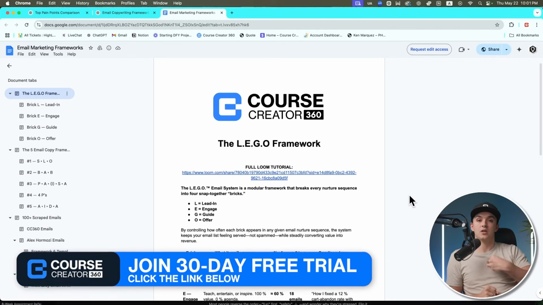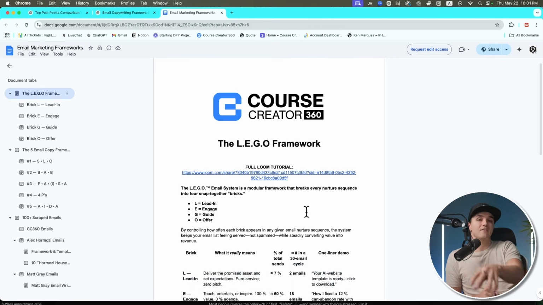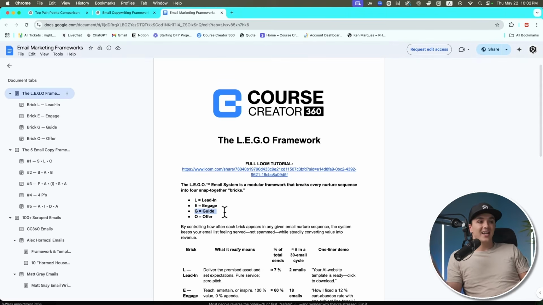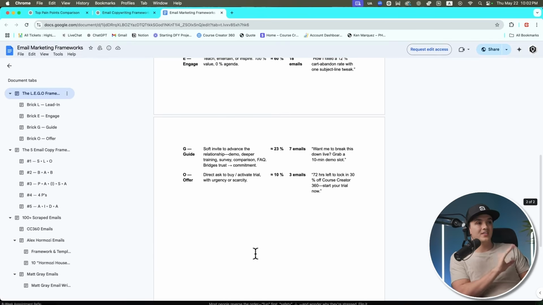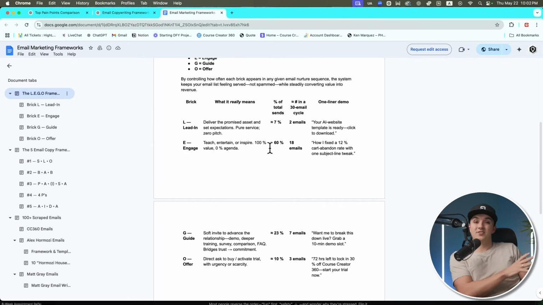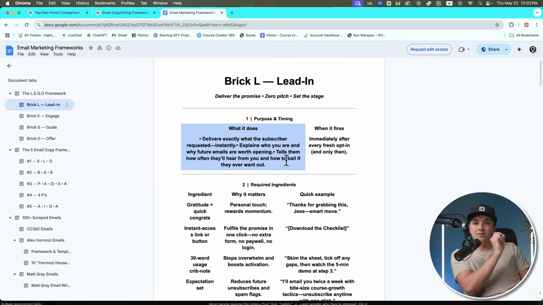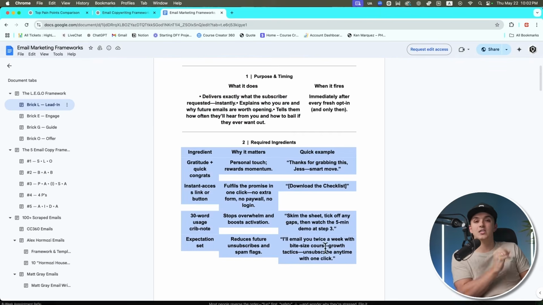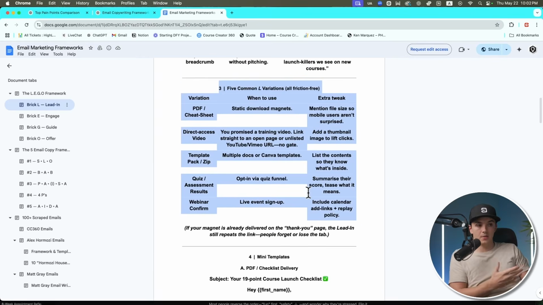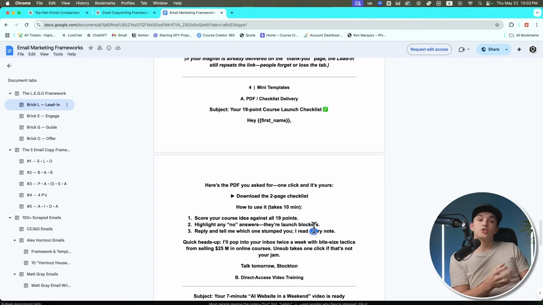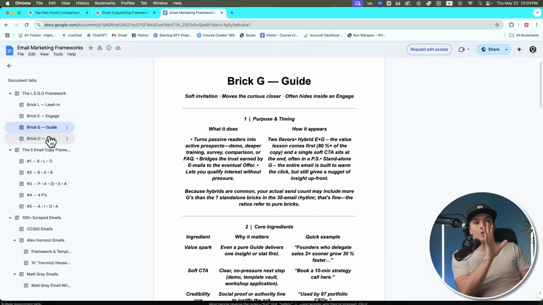It's a CRM and automates all these sequences for you. You can use our plug and play automations, but after sending hundreds of millions of nurture sequence emails, every one of the emails that we send falls into one of these 4 categories: a lead in email, an engage email, a guide email, an offer email. And this document breaks down exactly what those emails are, what percentage are engage emails, what percentage are guide emails, and so on. We go deep into the purpose of each of these emails, the ingredients contained in each of those emails, the common variations of those emails, and then plug and play templates to show the framework of how to write the email.